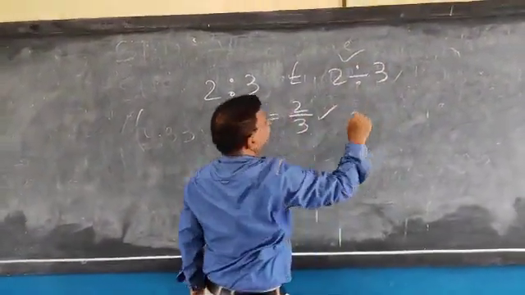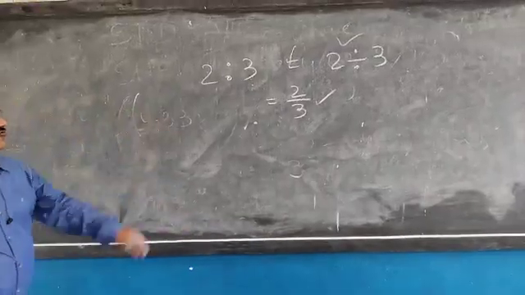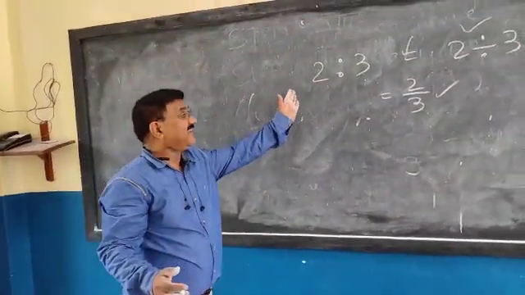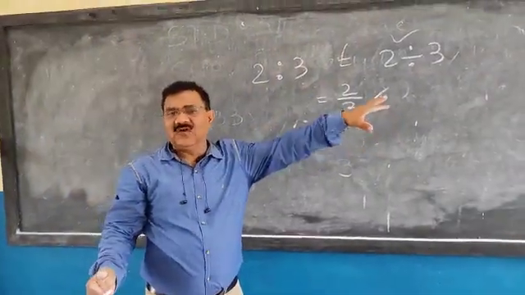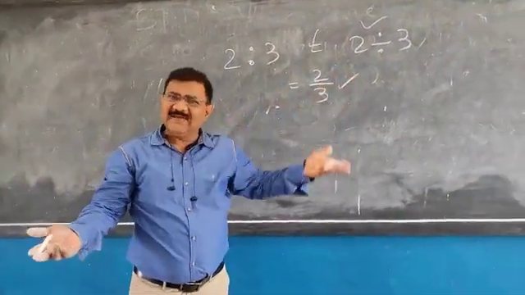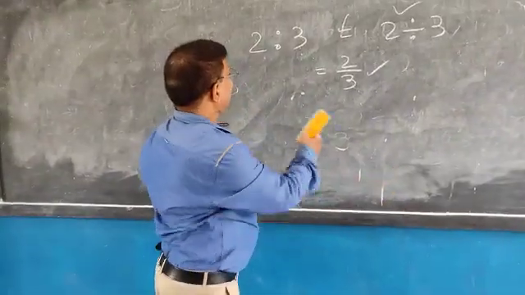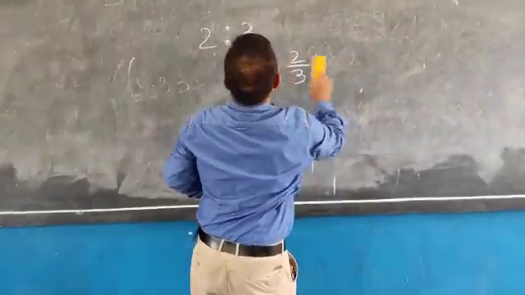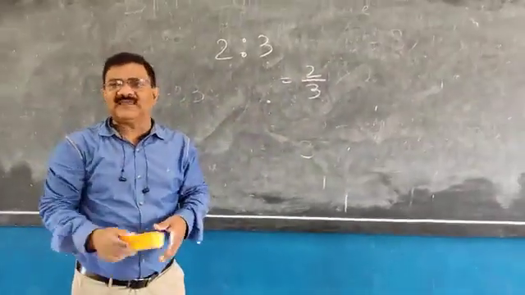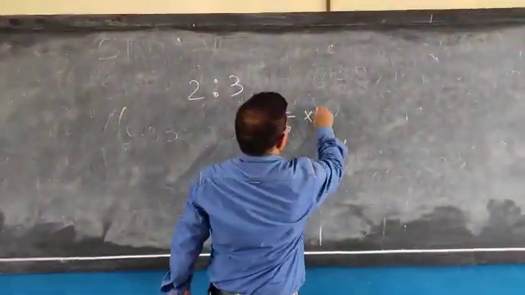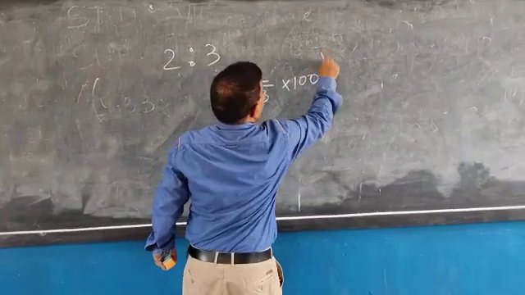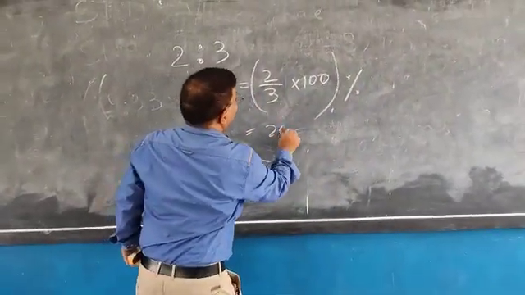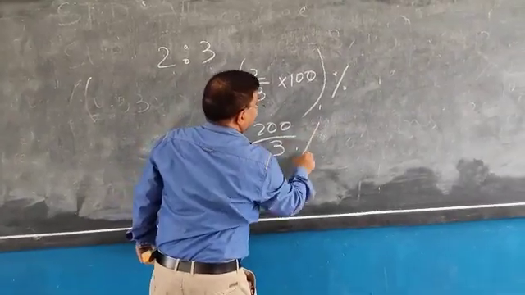Both are the same thing. We have to change these ratios into percentage. Same method. Instead of 2:3, you can write 2/3. Multiply it by 100, put a bracket, outside the percentage sign. Now, 200 by 3%.